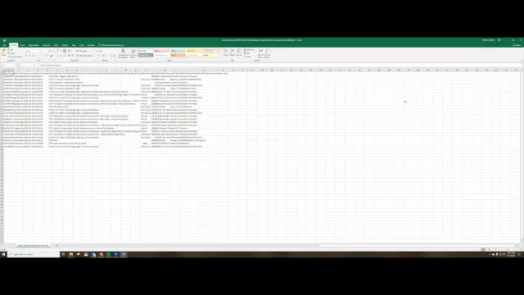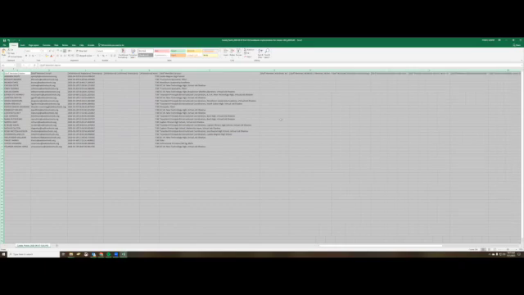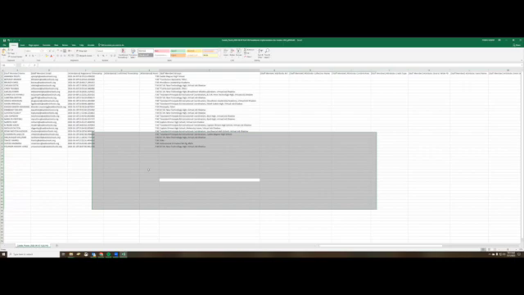So then it comes out and you get this information. These are the people that have registered for this event. So I'm going to show you some tricks about Excel. If you click on this little gray triangle here, it highlights the entire spreadsheet. And then I'm going to hover between the A and the B with my mouse and double click. And then it spreads out all of the columns so that you can see what's in the column.